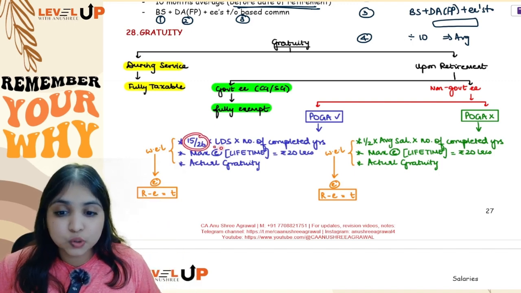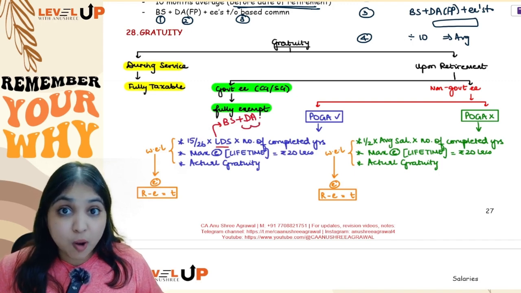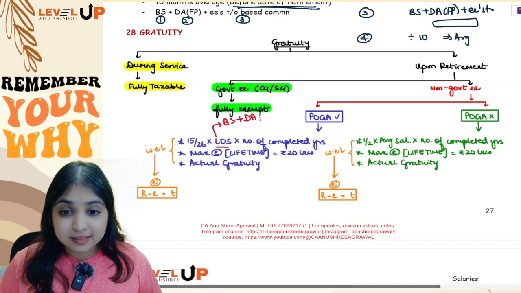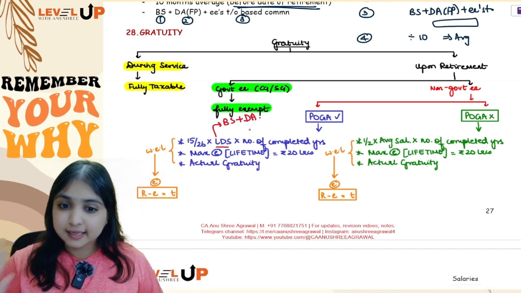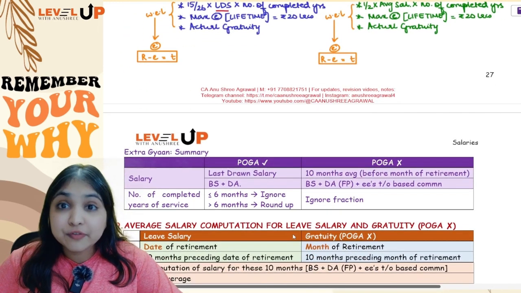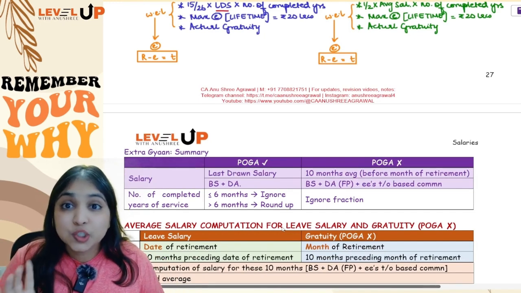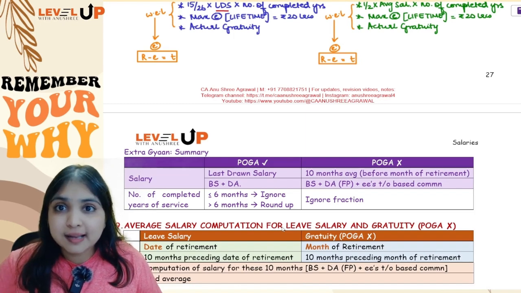15 by 26 into last drawn salary. Here last drawn salary will have only 2 components, guys: basic salary plus DA. Full stop. See, I am not saying DA forming part. So you will consider all DA, whether it is forming part, not forming part, doesn't matter, and you are not going to consider commission. Okay, only 2 components, basic salary and DA, into number of completed years. Now when you calculate number of completed years, here you will consider the fraction. For leave salary, I said don't consider the fraction, but gratuity covered by POGA, you will consider the fraction.